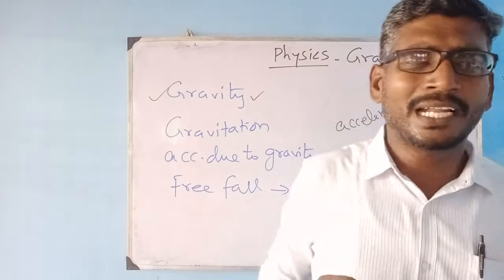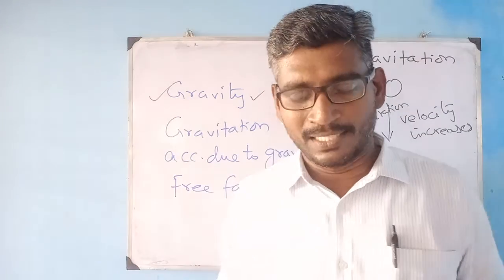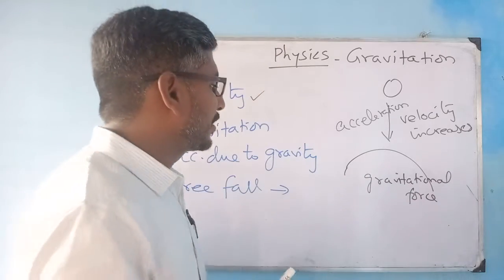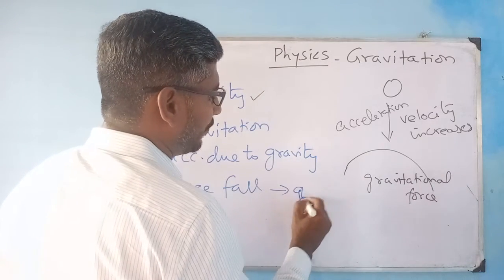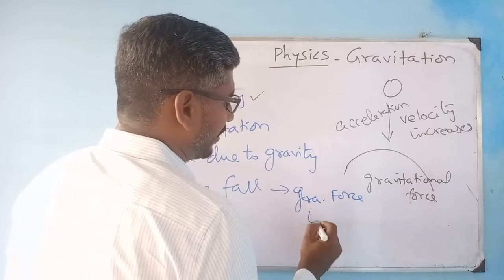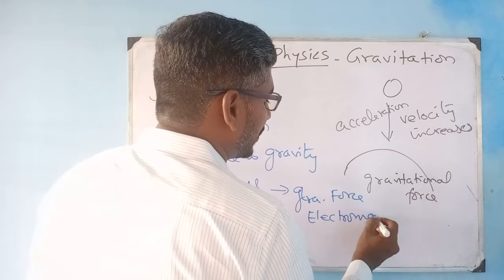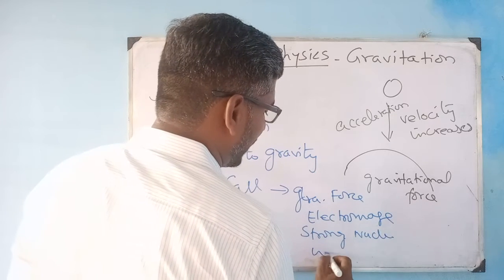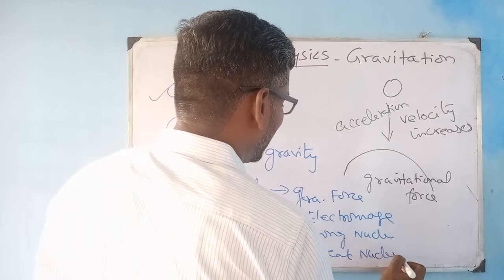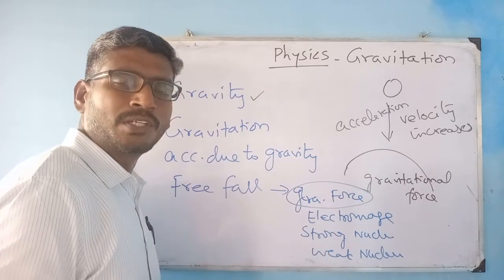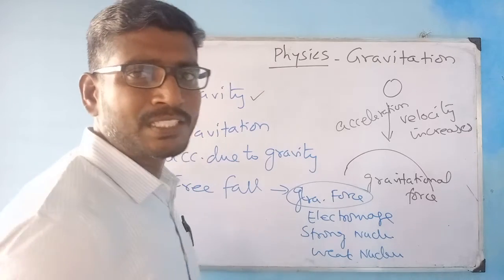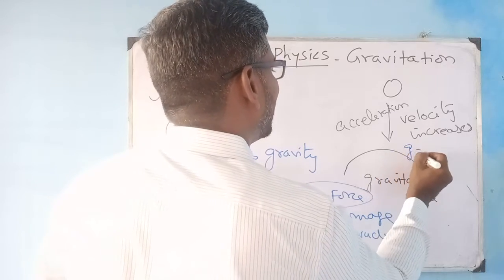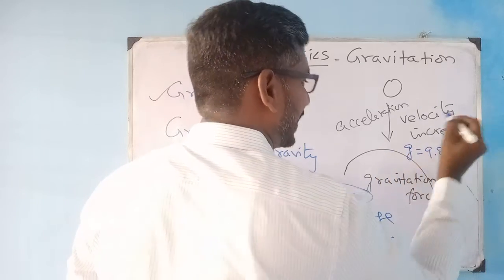And now, what is this gravitational force? Is there any other force? Yes, there are four different forces. One is the gravitational force, next is the electromagnetic force, next is the strong nuclear force, and fourth is the weak nuclear force. Among these, the gravitational force is the weakest force of the four forces in nature. And the acceleration due to gravity, g, is given as 9.8 meters per second square.